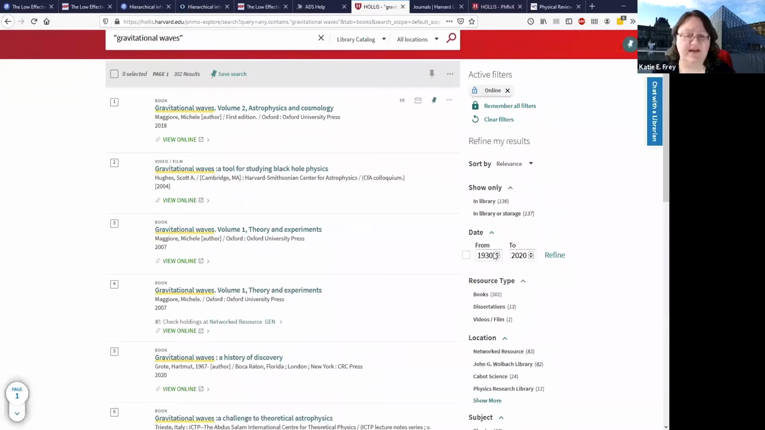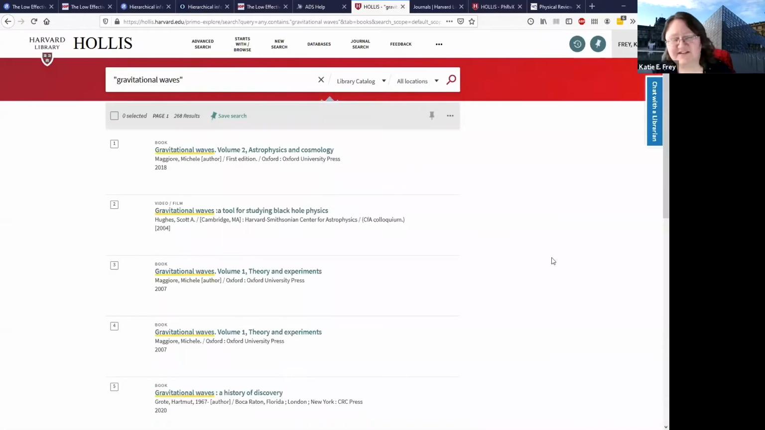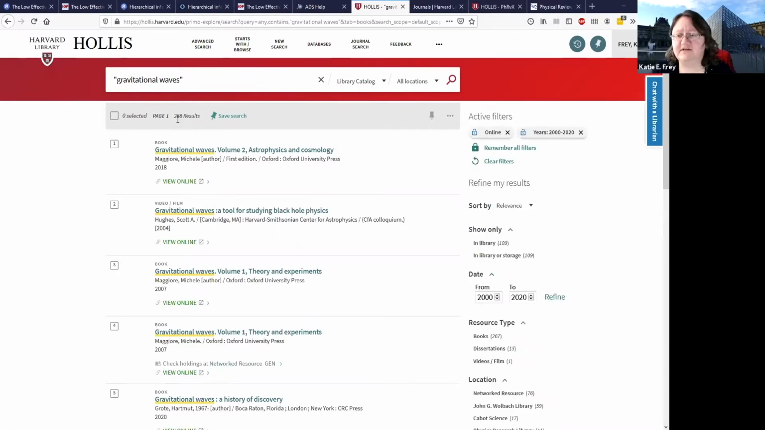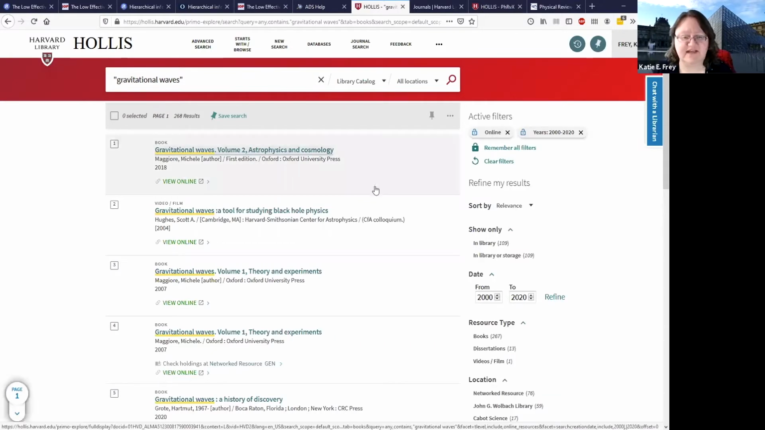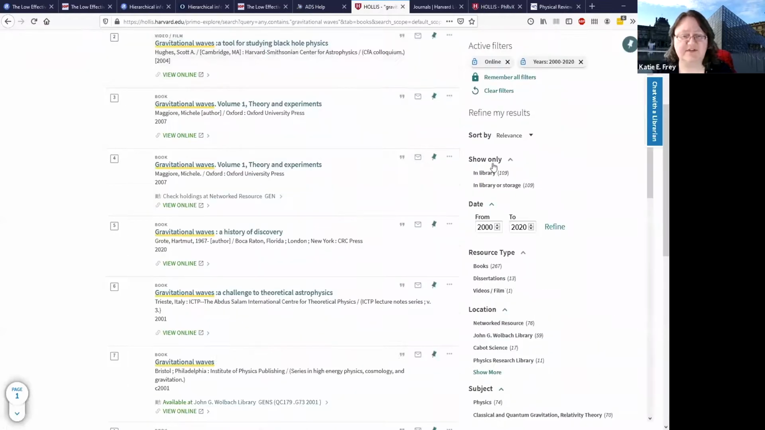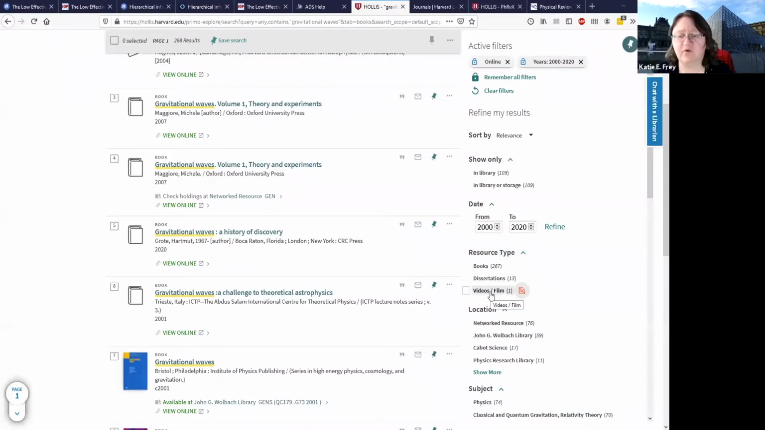And like with ADS, you can also look for resources that are more current. Let's maybe do 2000 to 2020. Something from the 1930s might not be as relevant for us on gravitational waves. So we're down to, looks like 268 results. I didn't catch how many were there at the start. You can see the different types of resources. You have books, there's some dissertations, just that one film.